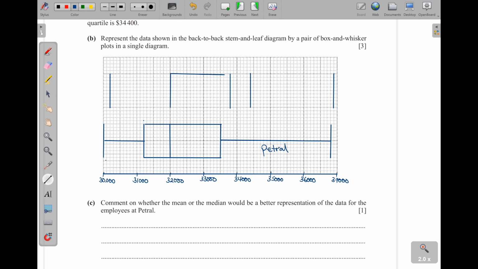And then I can connect the boxes here. Where the box starts from is the lower quartile. Where it ends is the upper quartile. The line within the box is the median. Okay. Then I can connect this one to this, and then this one to that one there. And then I label this one as Ravon. You see? So that is what we have there.